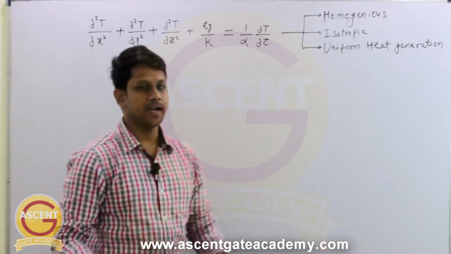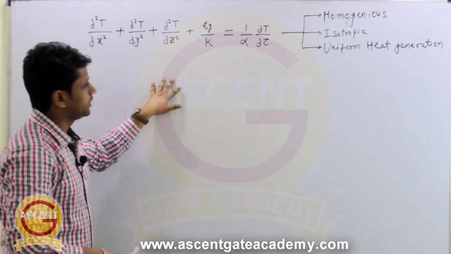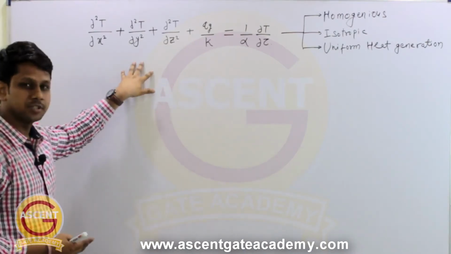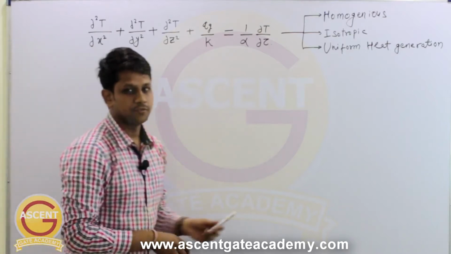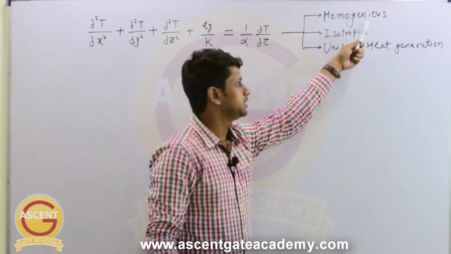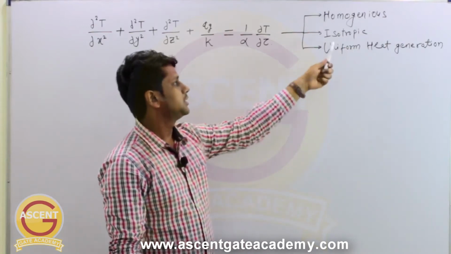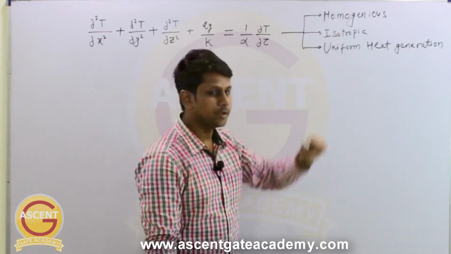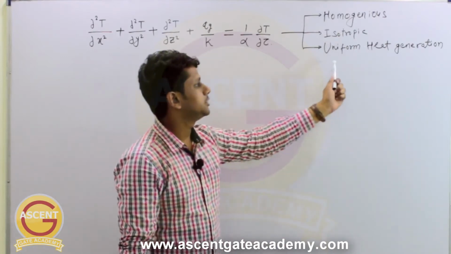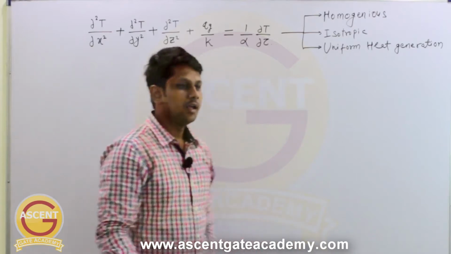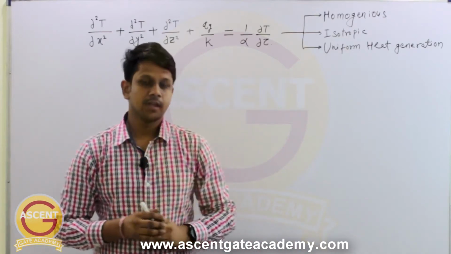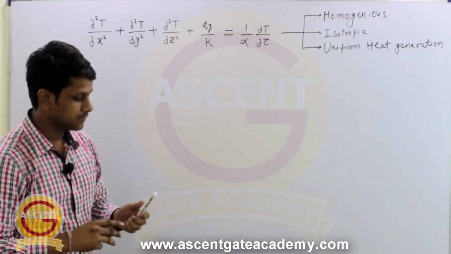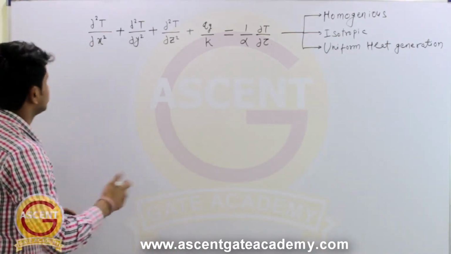Okay, so now we have arrived at this generalized equation of heat conduction in Cartesian coordinates. So can you recall what are the assumptions for this equation? Yes, the first assumption was the material is homogeneous. The next assumption that we made right now was that the material is isotropic. And the third assumption is there is a uniform heat generation. We can make some more assumptions, and those are called the special cases. So there are three special cases. Let's take case 1 first.